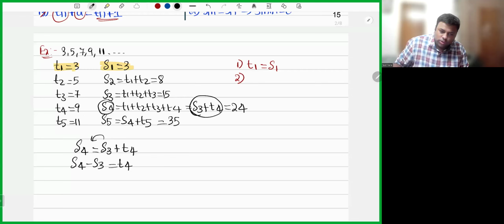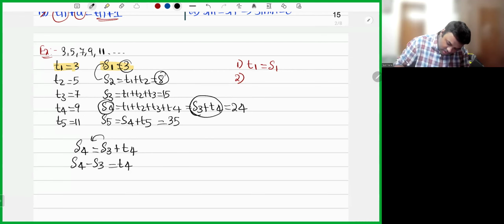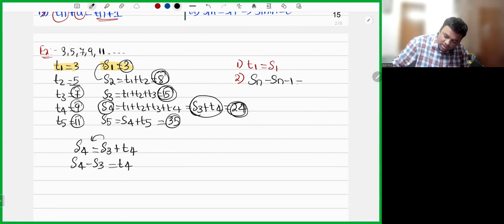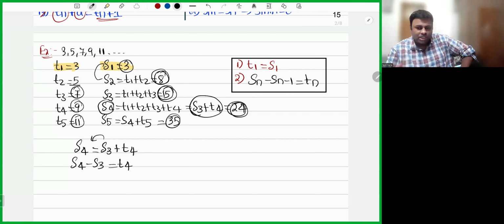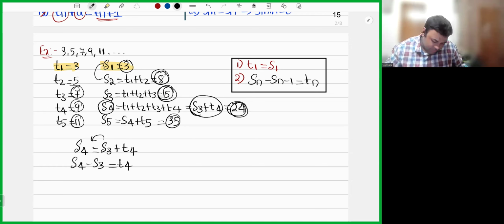Yes, the difference between two sums will give you term. S2 minus S1, 8 minus 3, 5. 15 minus 8, 7. 24 minus 15, 9. 35 minus 24, 11. Okay, so Sn minus Sn minus 1 will give you Tn. Okay, this is an important relationship, my dear friends. Many times you can see questions in the examination. Difference between two sums will give you terms. I hope the point is clear. Next.